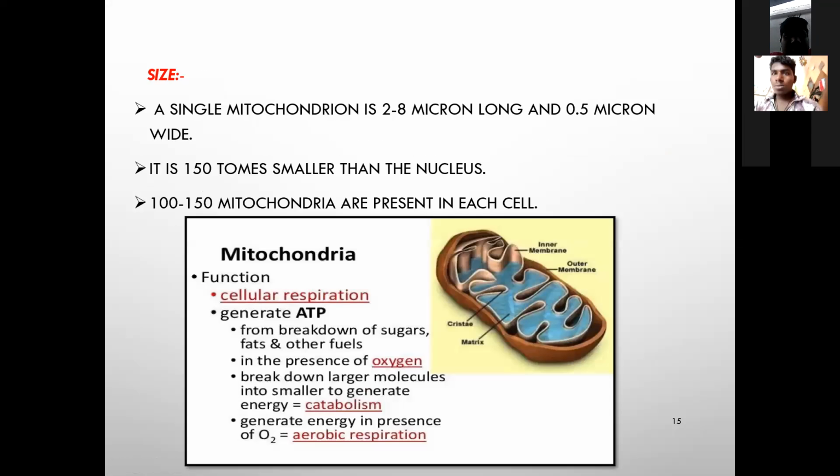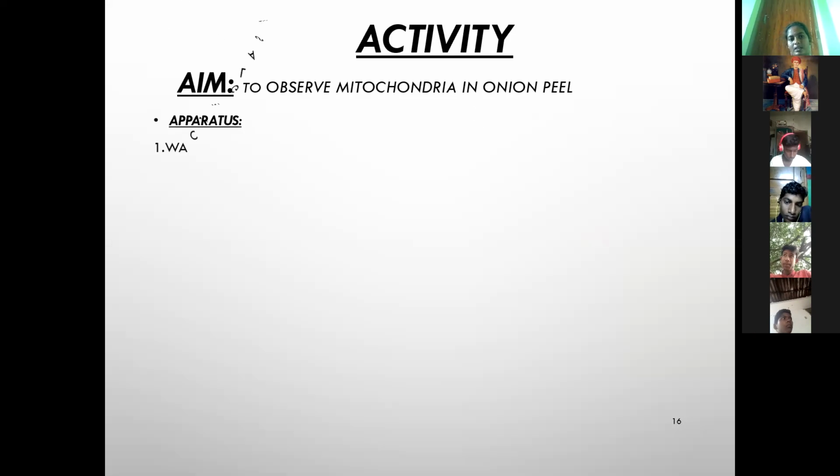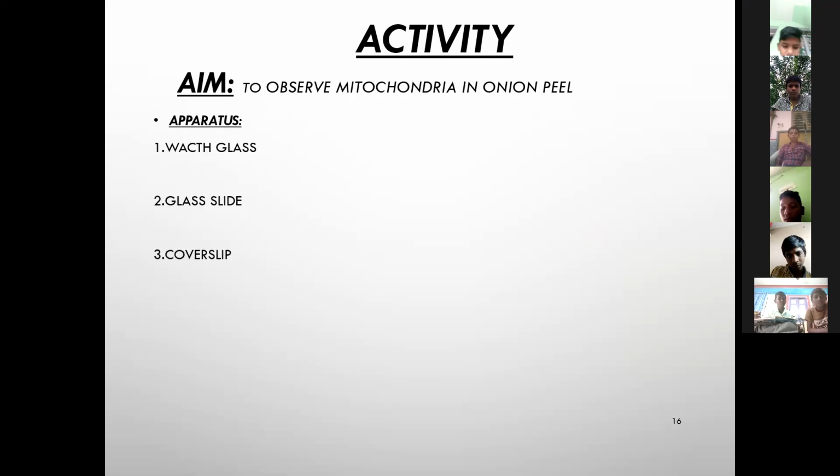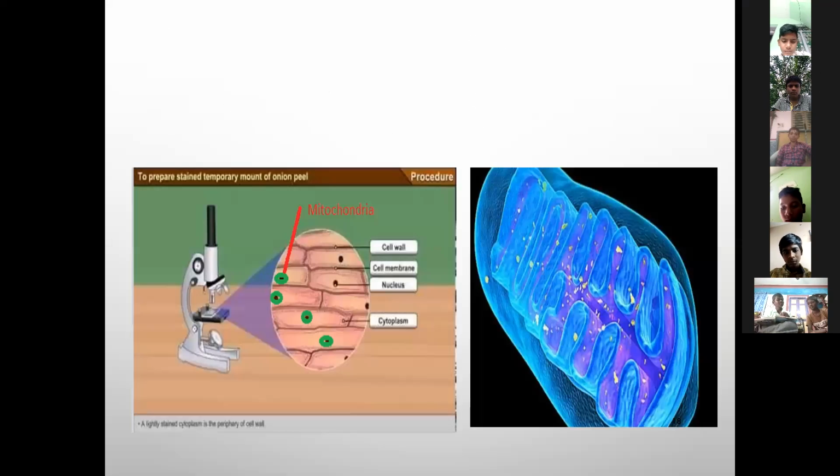Next, this is the mitochondria function. It is responsible for cellular respiration. Next, we are doing an activity to observe the mitochondria in onion peels. Okay. Next, this is the mitochondria.